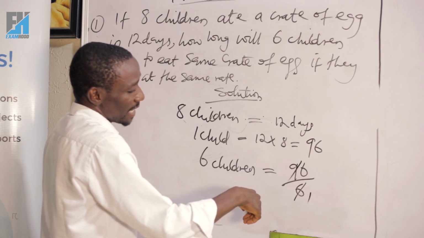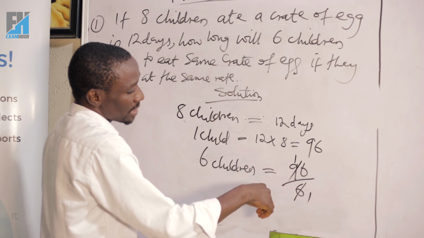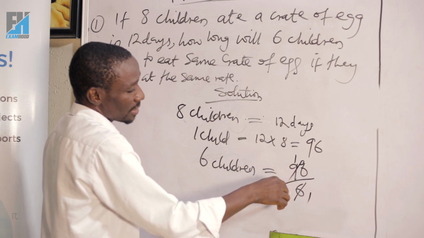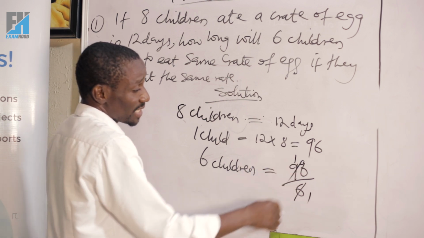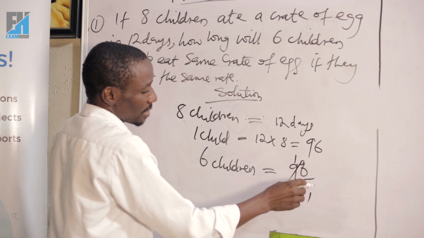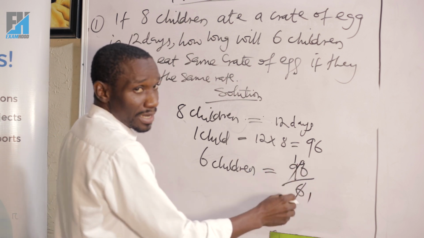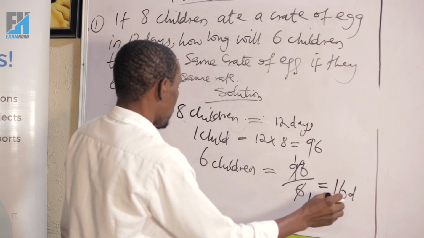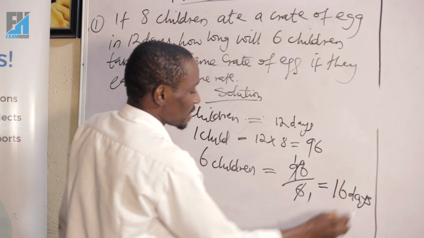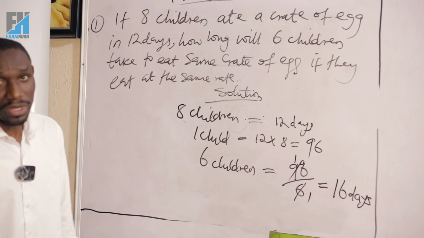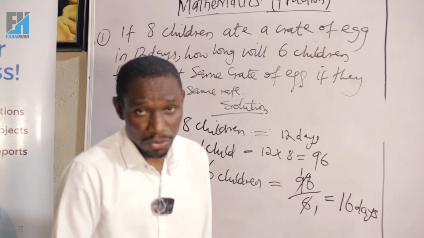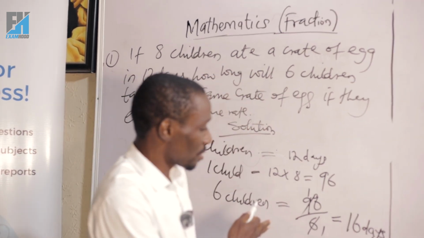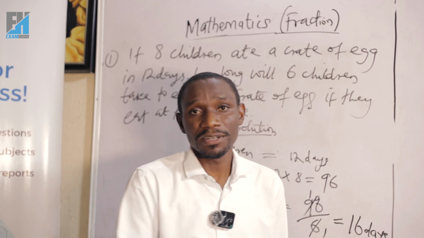6 into 9, 1 remainder what? 3. Add a 3 to 6 becomes 36. 6 into 36 will give you what? Will give you 6. So 96 divided by 6 will give you what? 16. So for 6 children, it will take 16 days to eat that same crate of eggs. So this is the correct answer.